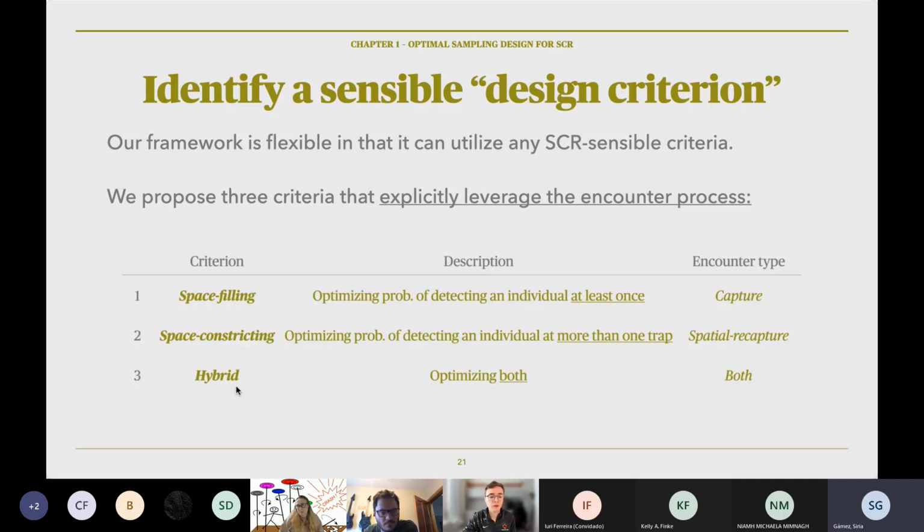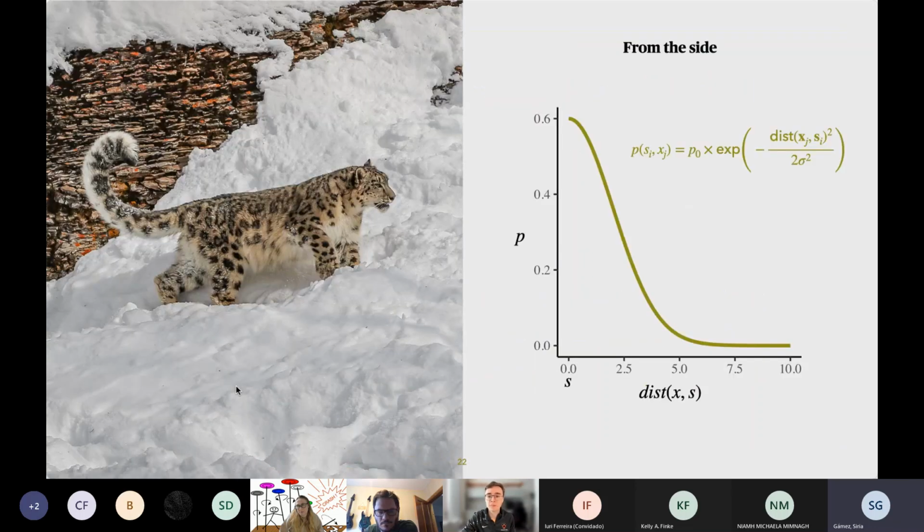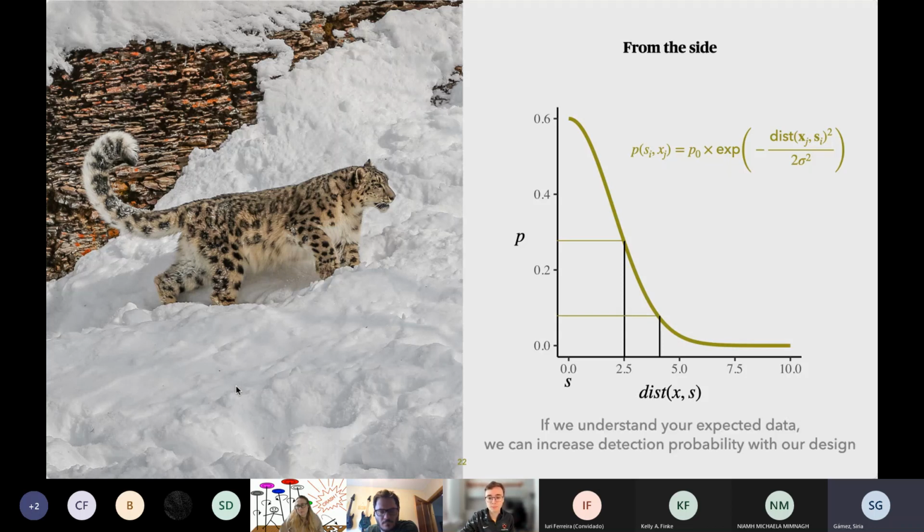So now we're going to look at how we derive these criteria, which are these measures of data quality. The basic idea brings us back to this curve. Using the detection function, we can plug in x values, which are distances from hypothetical activity centers, and then we can get back y values, or detection probabilities. We can do that many times and organize these results in meaningful ways to tell us how likely we are to detect any individual in a set of traps.